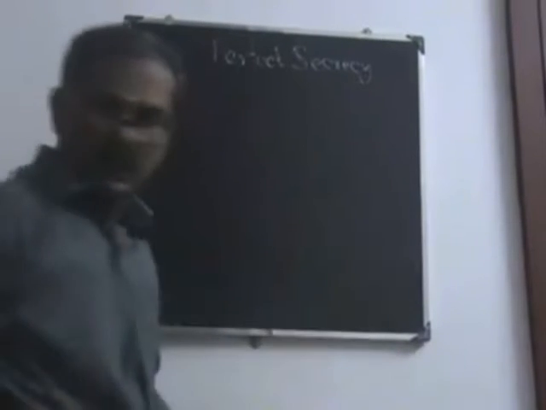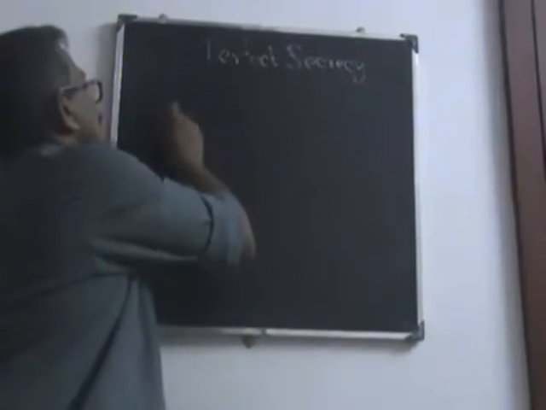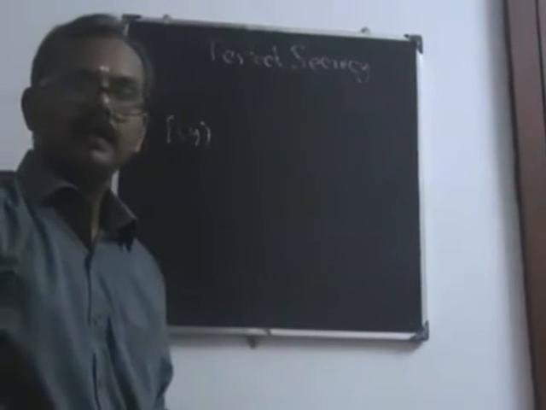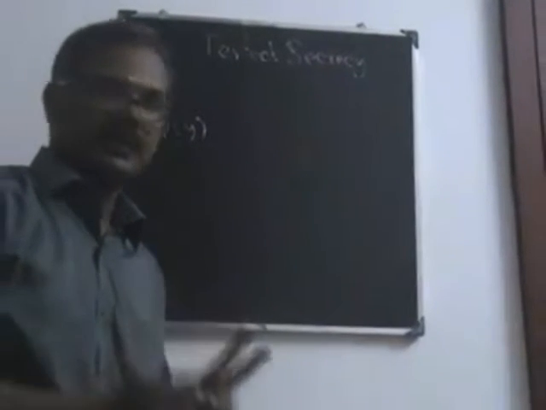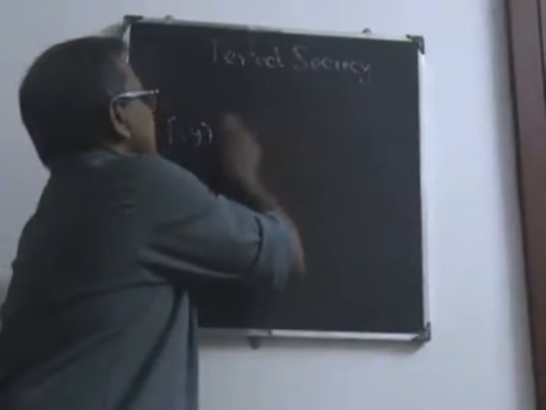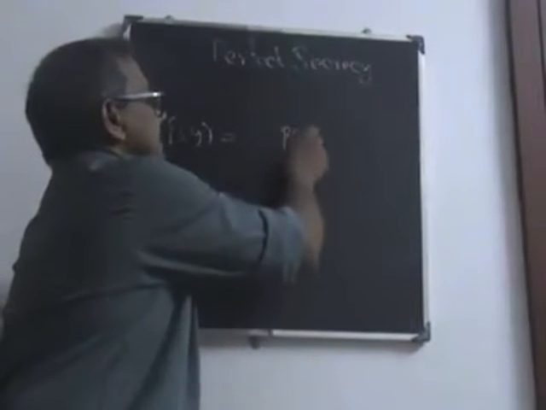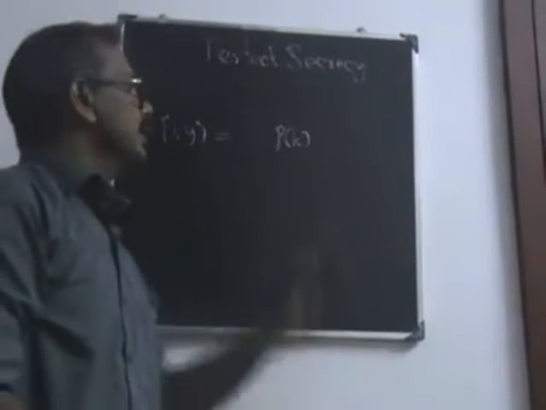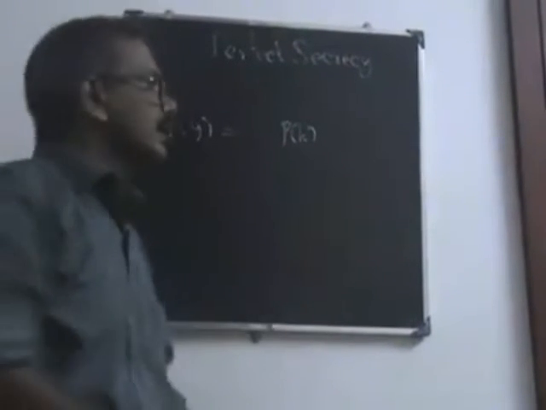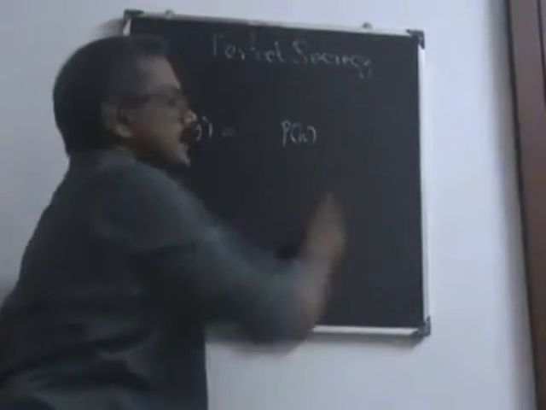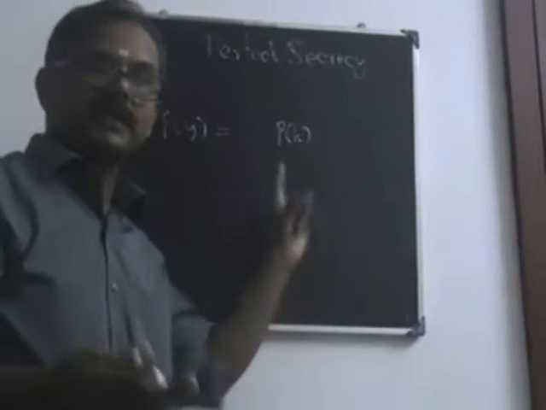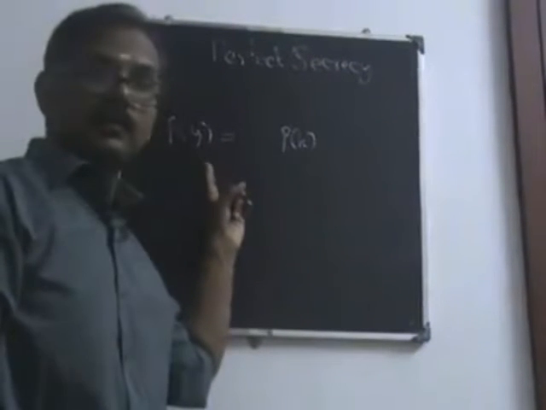Therefore, if P of y is the probability of the ciphertext, then this is based on two things. One is the probability of k, the key we have to select, and the corresponding plain text. How do we get the corresponding plain text? For this particular key, if you take an arbitrary plain text, that cannot lead to this y.